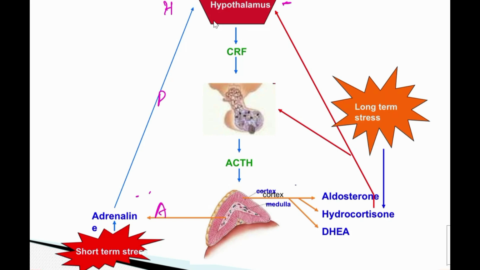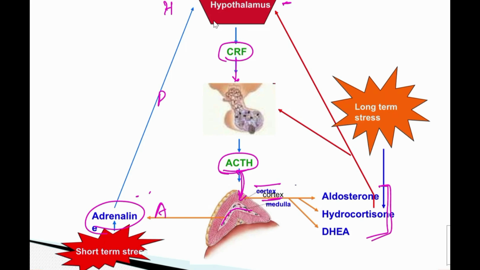So from the hypothalamus, corticotrophin releasing factor is released, which is going to activate the anterior pituitary, and from the anterior pituitary, adrenocorticotropic hormone will be released, and this is going to stimulate the adrenal cortex. So this is the adrenal gland, and here is the medulla. From the medulla adrenaline is secreted, and from the cortex corticosteroids are released. So this adrenocorticotropic hormone is going to stimulate the adrenal cortex, and there is a release of corticosteroid.